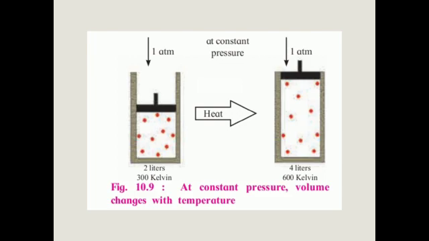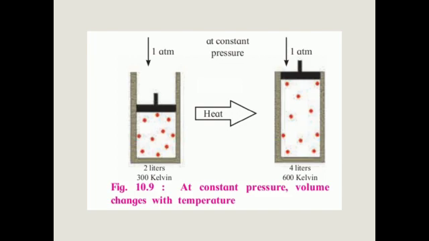Only the volume of the gas changes. In the first diagram there is 2 liters at an initial temperature of 300 Kelvin. After increasing the temperature to 600 Kelvin, the volume of the gas increases. The pressure is the same, a constant pressure; only the volume and the temperature increase.